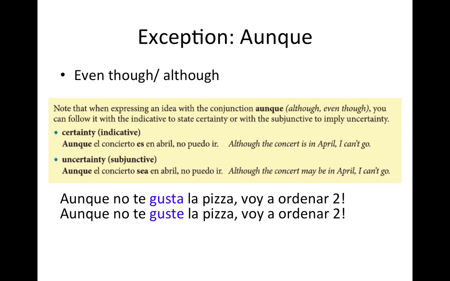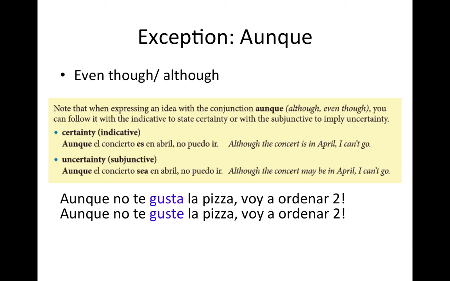There is an exception in which you will use either the subjunctive or the indicative, because aunque means although or even though, and it depends on what you're trying to say. You say it with certainty, something you already know, or there's something that we don't know.